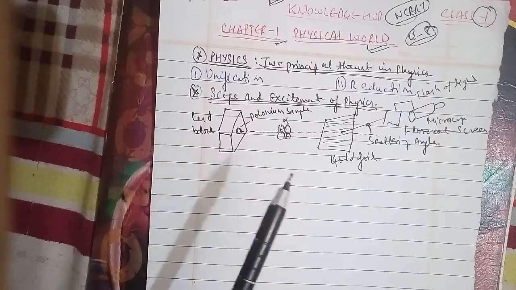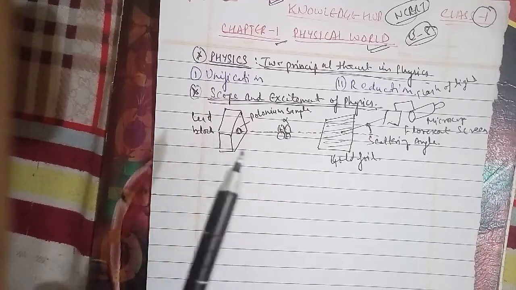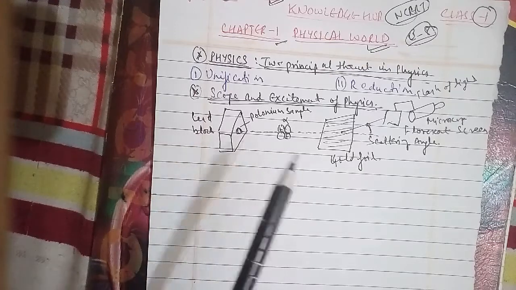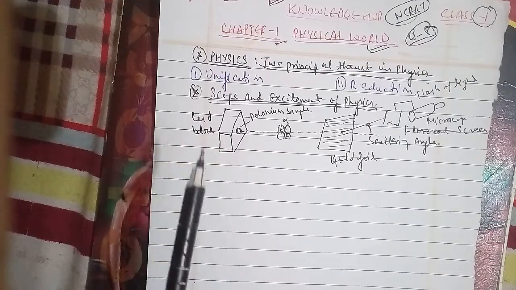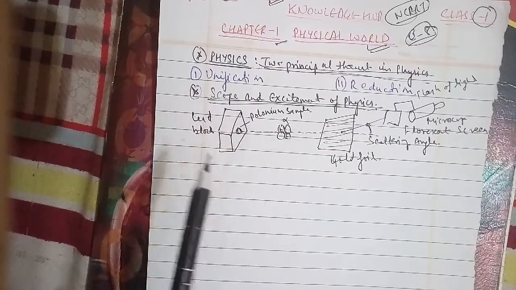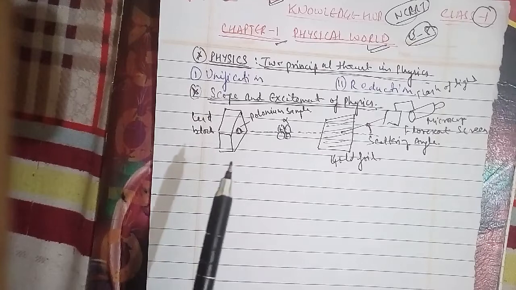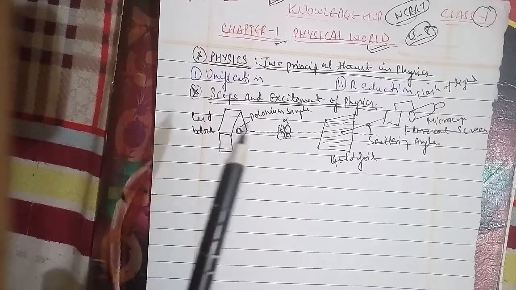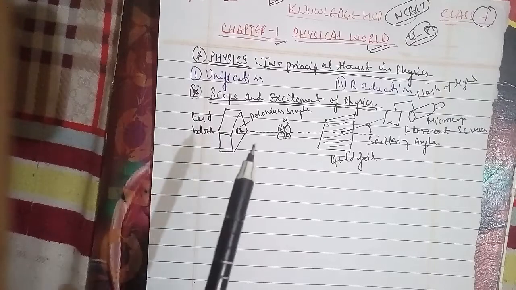In chapter 5, we have to cover the laws of motion, where we have the introduction, Aristotle's fallacy, the law of inertia, Newton's first law of motion, Newton's second law of motion, Newton's third law of motion, conservation of momentum, equilibrium of a particle, common forces in mechanics, circular motion, and solving problems in mechanics as well.